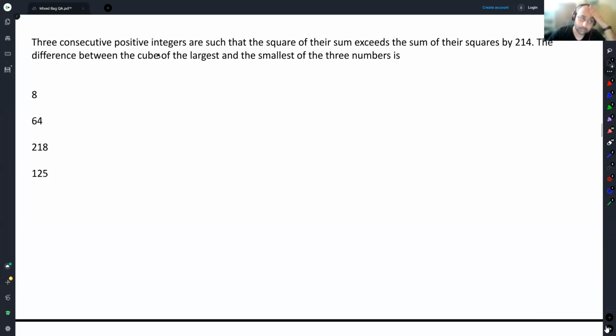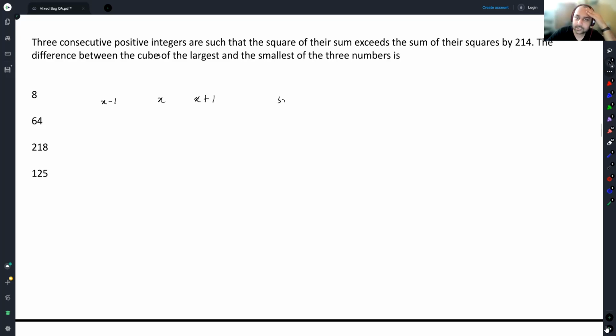If you want to make a special expression out of it, this should be x plus 1 and this should be x minus 1. 3 consecutive positive integers are such that the square of their sum exceeds the sum of their squares. See? Square of their sums.